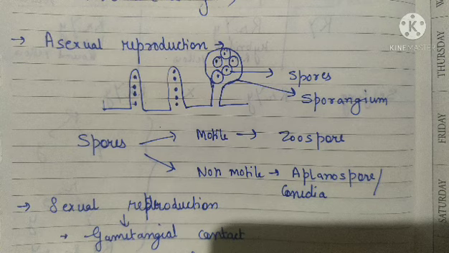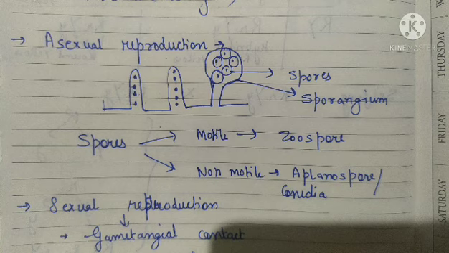So dear students, you need to know the names: which one is a motile spore, it is zoospore, and which one is a non-motile spore, it is aplanospore. And this is how the fungi reproduce by asexual means. Next, if we see the sexual reproduction, it takes place by gametangial contact.